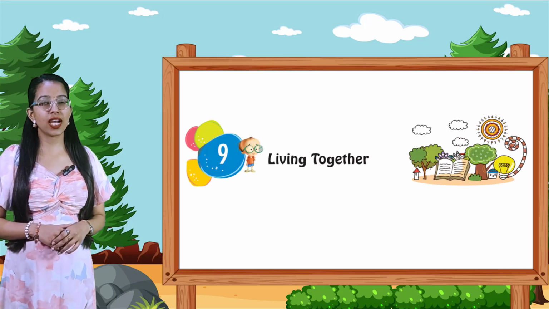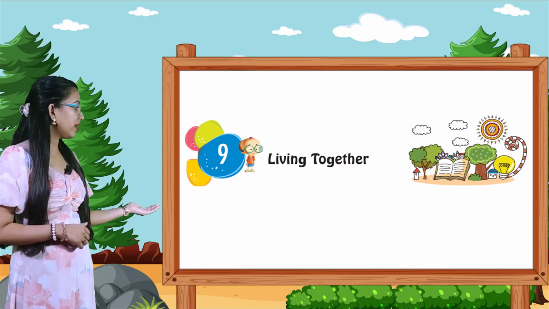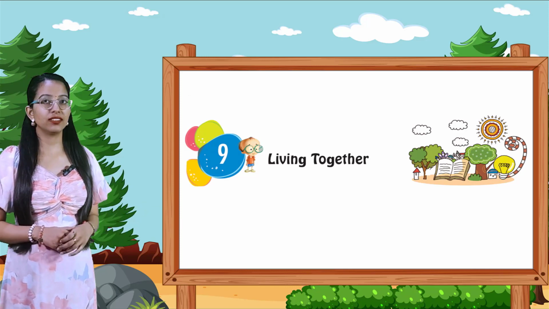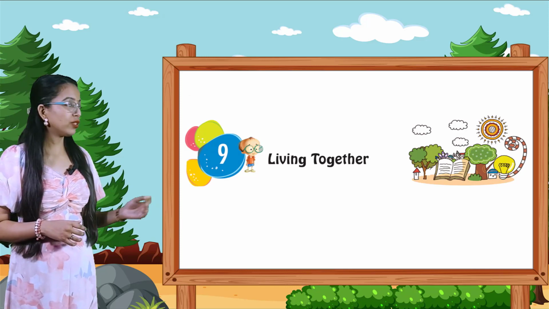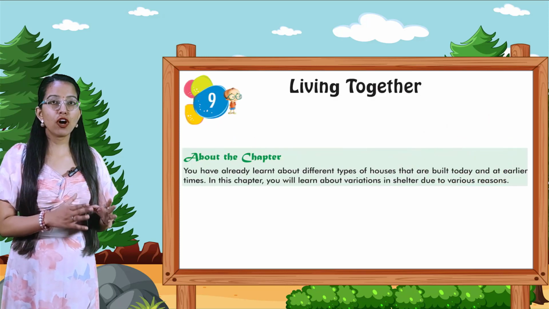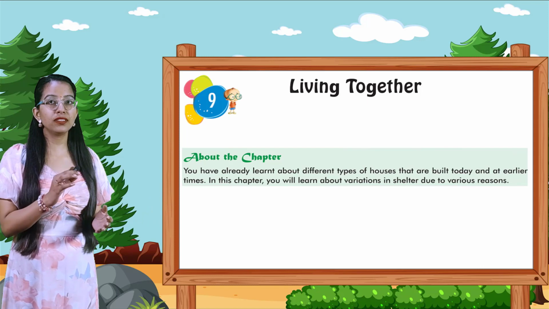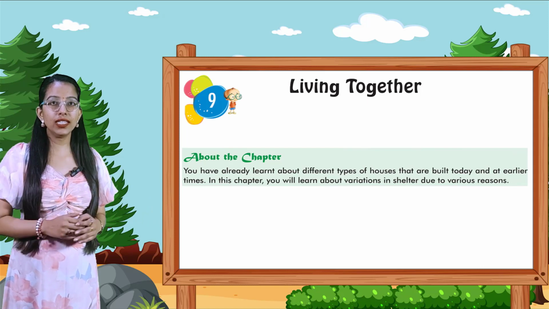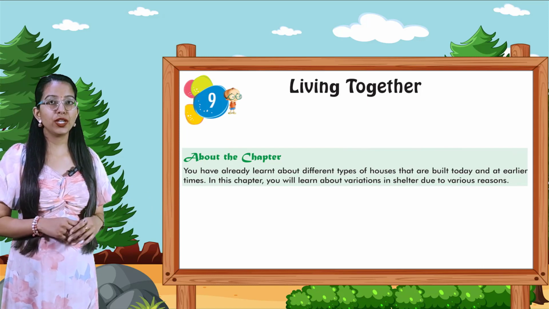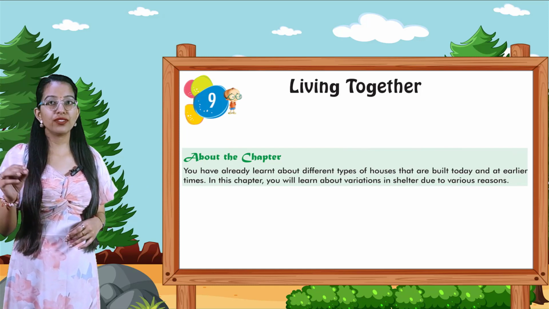Today we are going to start our next chapter, chapter number 9, Living Together. About the chapter, you have already learned about different types of houses that are built today and at earlier times. In this chapter, you will learn about variations in shelter due to various reasons.